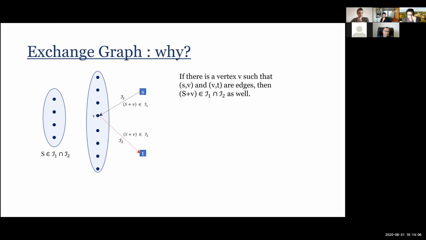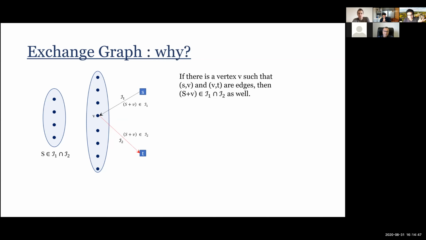Okay, so one thing should be clear. Let's see. So if I have a vertex V which is not in S, so that there is an edge from the source and an edge to the sink, which means that adding this V to the subset S makes me independent in both places. Well, then I should just add it. So finding a path of this form from small s to small t, from the source to the sink, immediately implies that I can do better. I can add this V to my set, and I can get a bigger independent set. Of course, there may not be such a V. Okay, so in particular, this is capturing all the maximal common independent sets, and S might be maximal, and there may not be any such V.